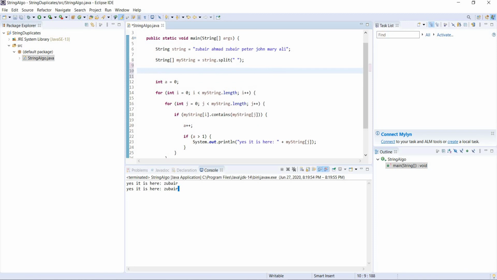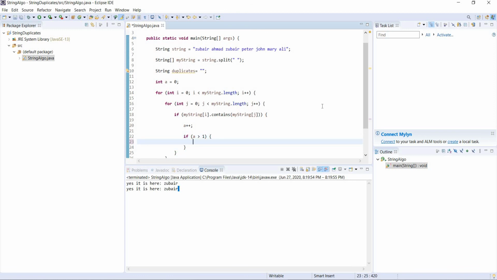So let's create a string named duplicates, and it's an empty string. So instead of printing it to the console, what we are going to do is put this into our duplicates.